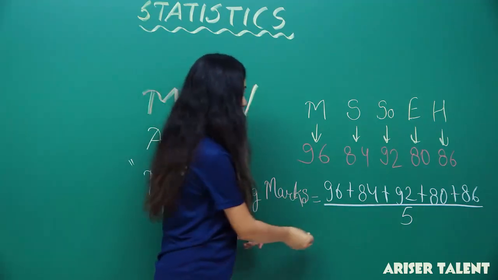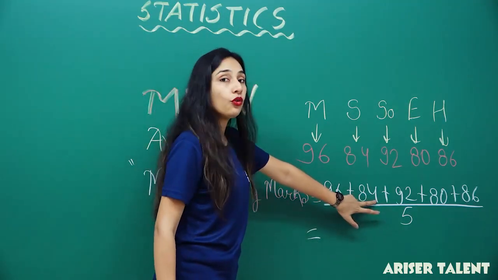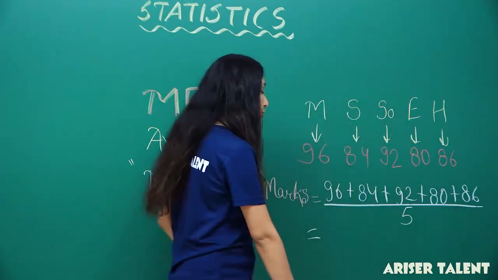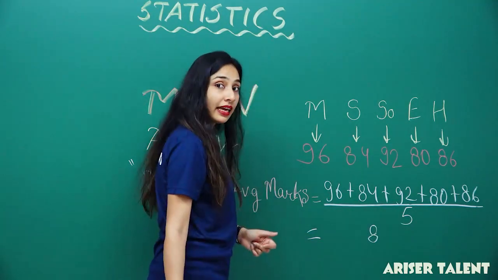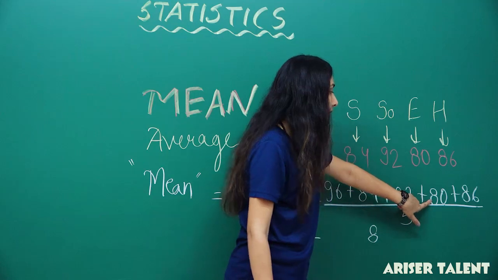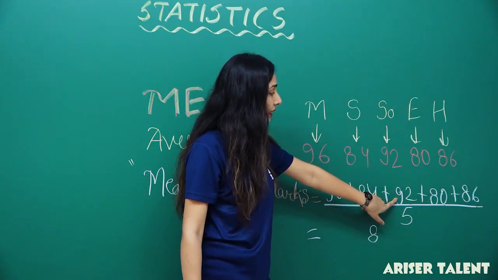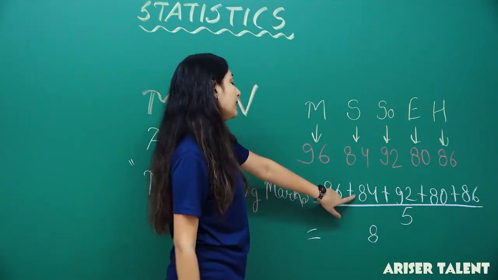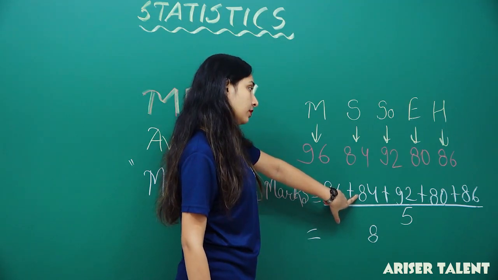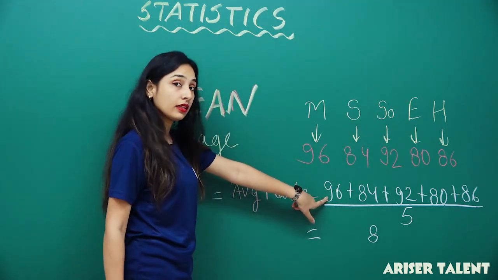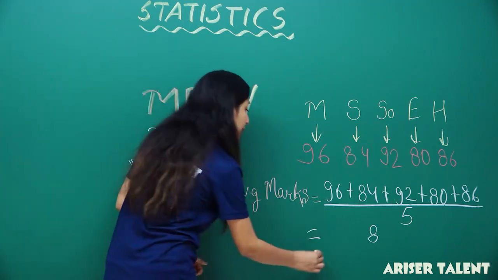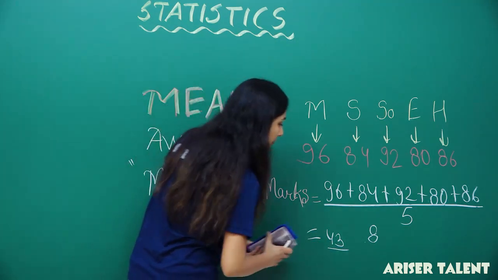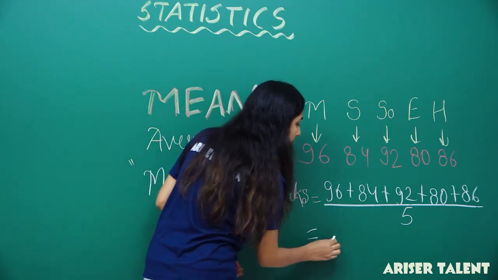So that will be 6, 4, 10, then 2, 12, 6, 18. So you'll get 8 here and 1 carry. 8, 8, 16 and 24, 25, then 1 carry 26, then 26 plus 8, 34, 34 plus 9, 43. Sorry, I lost the count again.